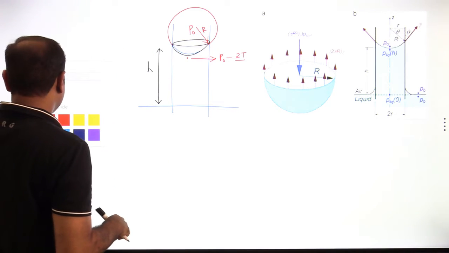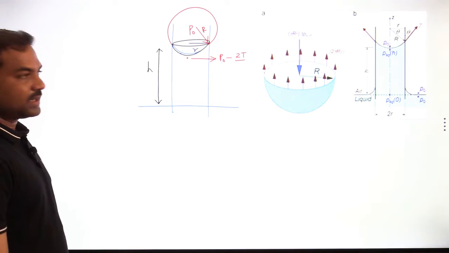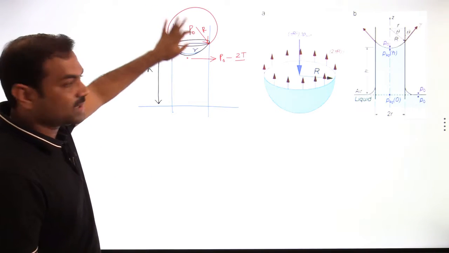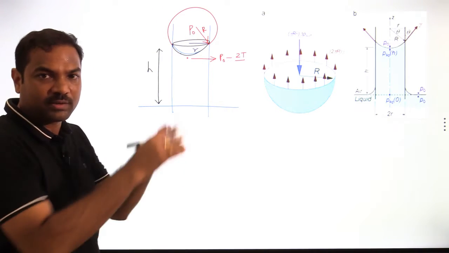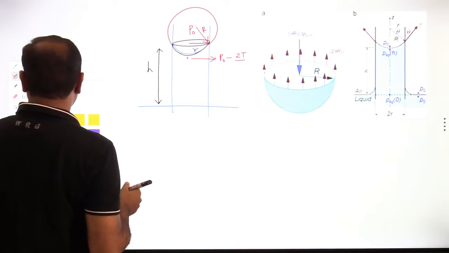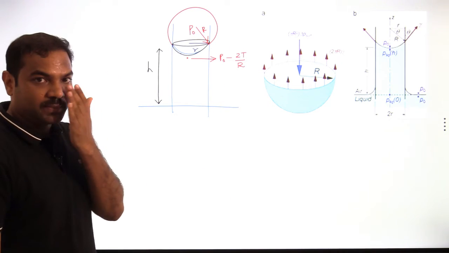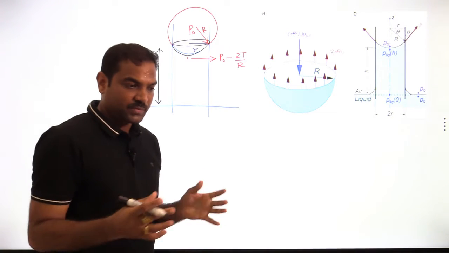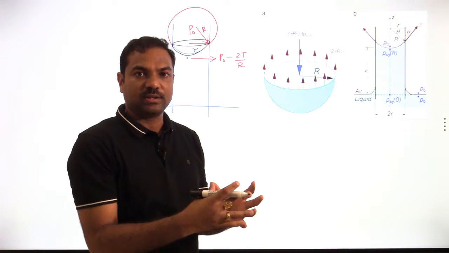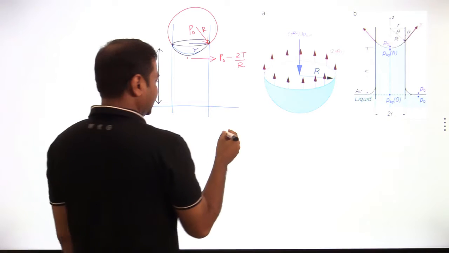What is the small r? Small r is the radius of the capillary. Capital R is the radius of the liquid drop, which you can imagine. So the pressure outside is P naught minus 2T by R. Why? Because we know that the pressure inside the drop is more than outside, by the amount 2T by R. That's called the excess pressure, right?